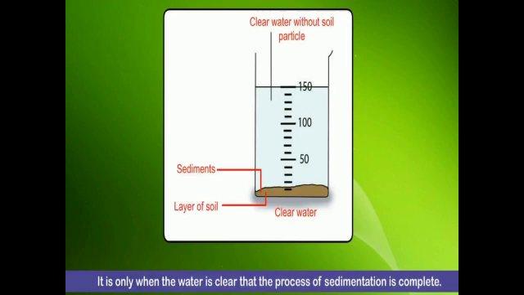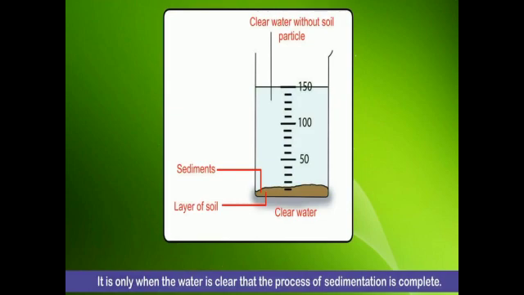Sedimentation is a method used to separate insoluble impurities. For that, we should let the water stand for some time. The insoluble impurities are heavier. You will understand this process clearly if you look at this diagram. The first one is the beaker containing insoluble impurities. The insoluble impurities are heavier than water, so they settle at the bottom of the water, leaving it clear.